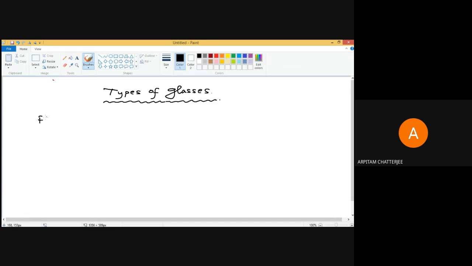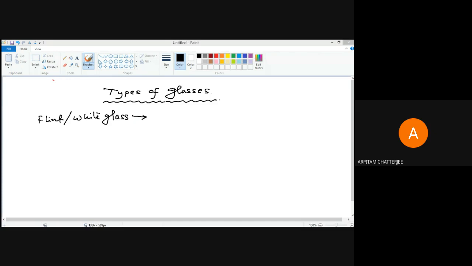This flint, or what we generally call the white glass, is the most used. As you know, the basic material from which glass is made is silica. Generally glass has more than 70% silica, and the silica is obtained from pure sand.